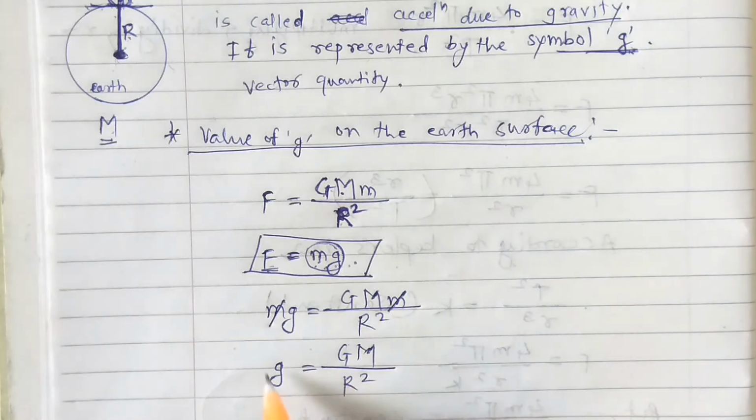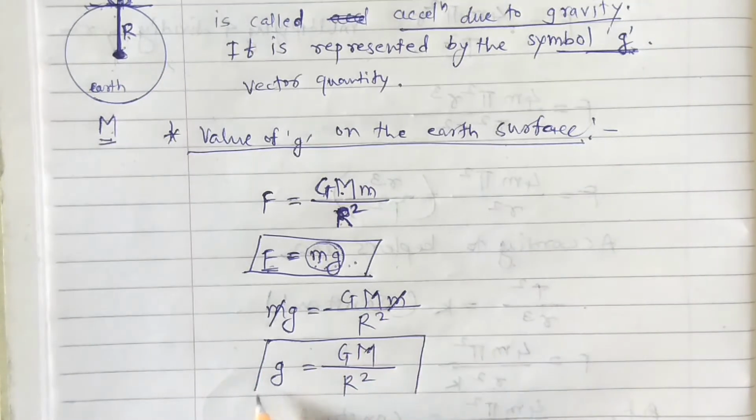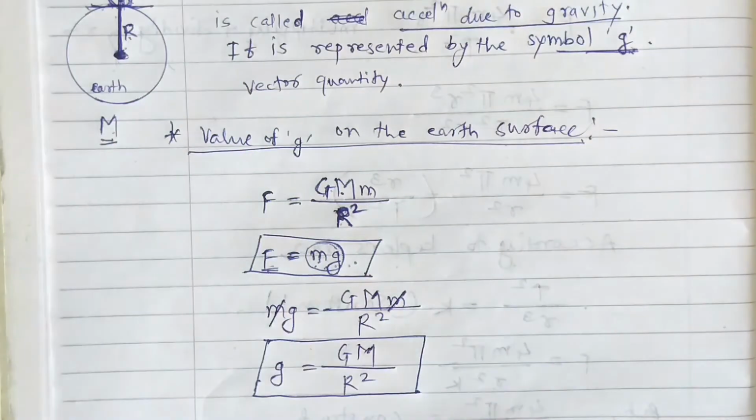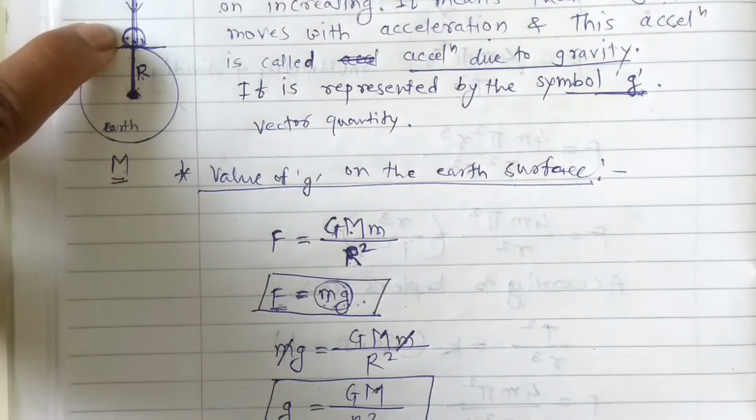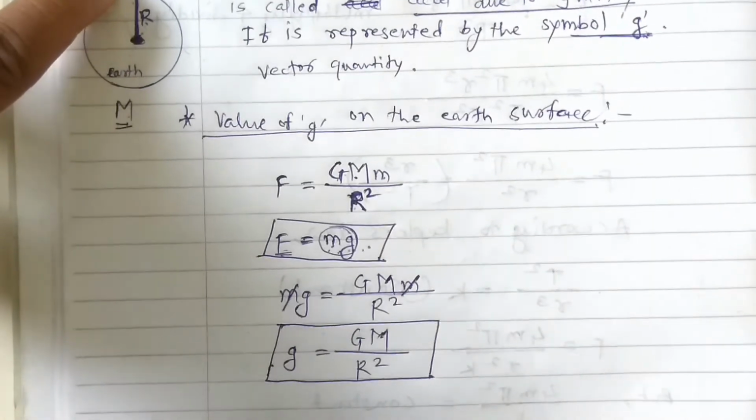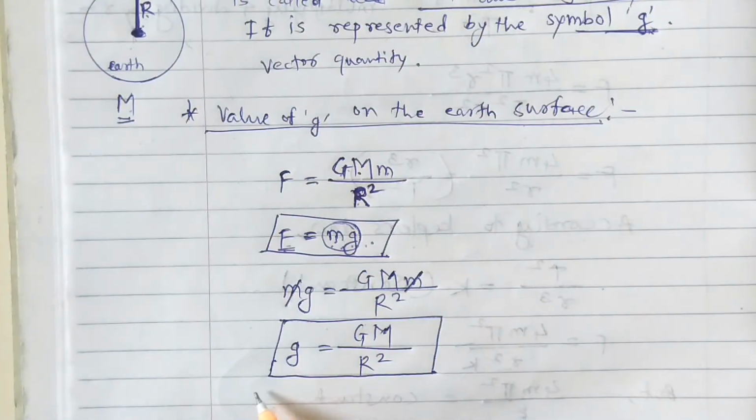This is the value of g acting on the object which is present on the earth's surface. We can calculate the gravitational force present on the object by using this formula.